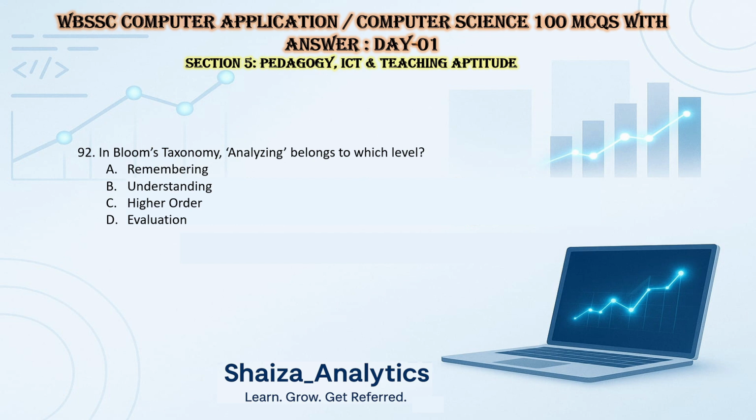In Bloom's taxonomy, analyzing belongs to which level? Option A, remembering. Option B, understanding. Option C, higher order. Option D, evaluation. So the answer is higher order. Question 93. Which of the following is not an assessment method? Quiz, assignment, lecture, or viva. So the answer is lecture.